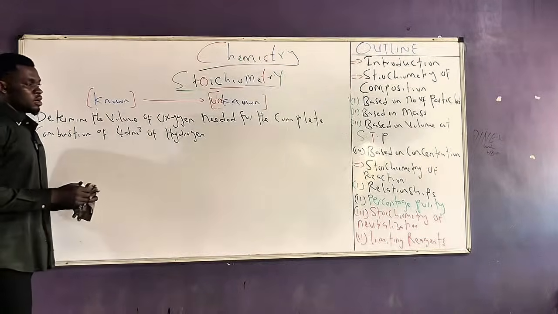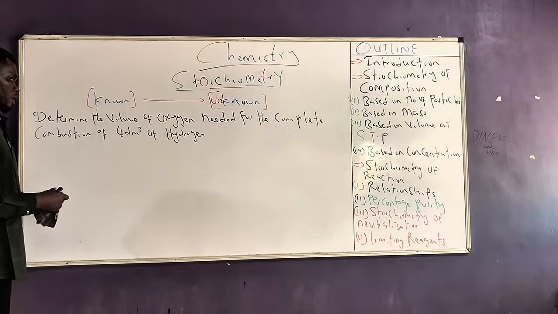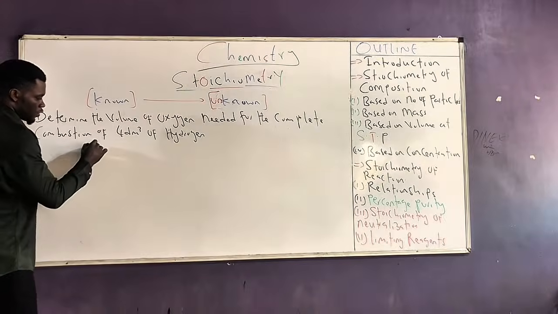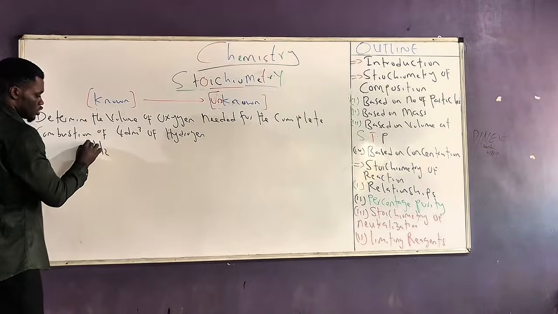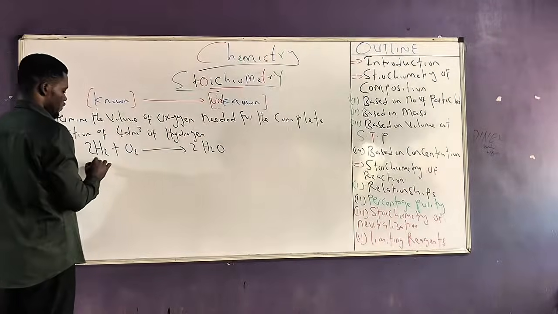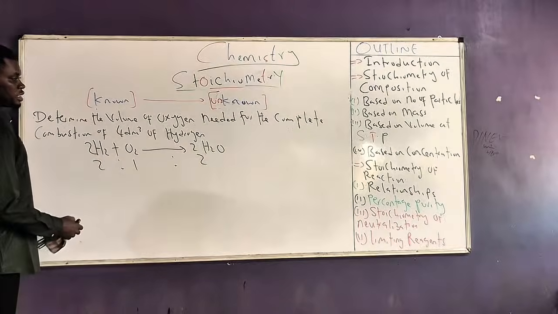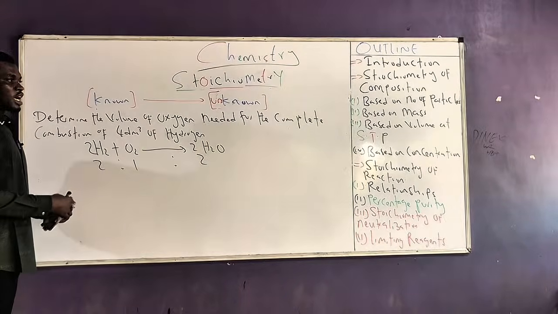So same question, I just changed the parameters a little bit. Write the equation for the combustion of hydrogen. This is 2H2 plus O2 to give 2H2O. Stoichiometric coefficient 2:1:2. And then we establish the relationship between the known and the unknown.